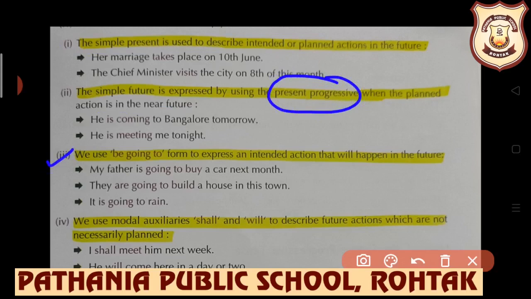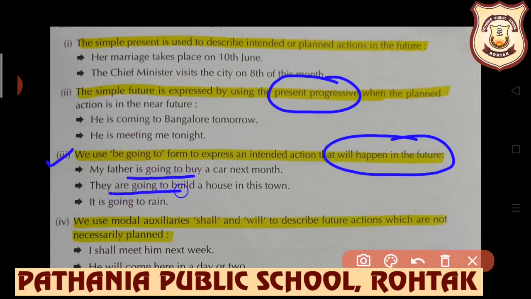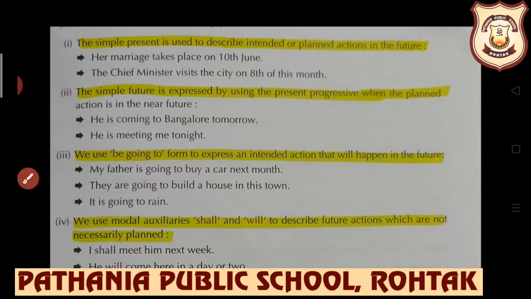Next use, we use be going to form to express an intended action that will surely happen in future. My father is going to buy a car next month. They are going to build a house in this town. It is going to rain. When the planned action, intended action will happen in future, at that time be going to form is used.